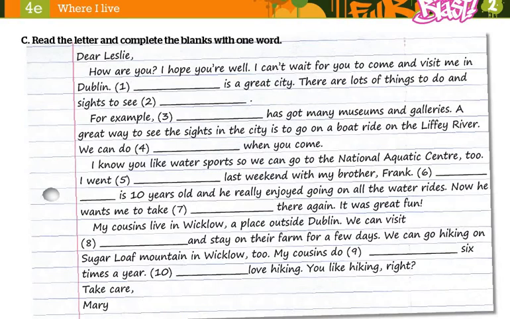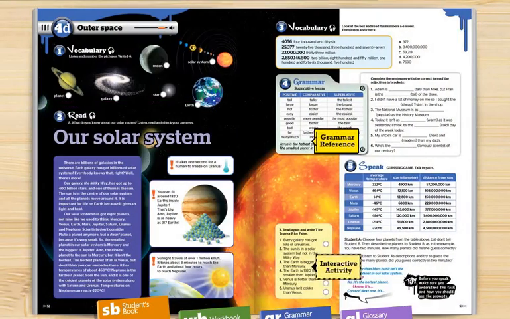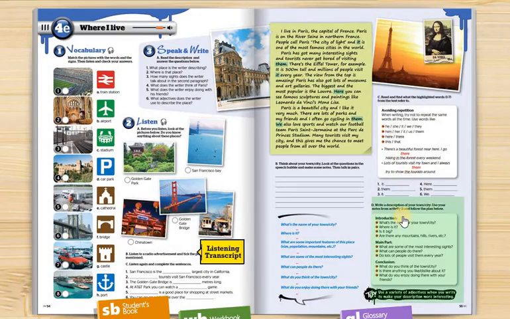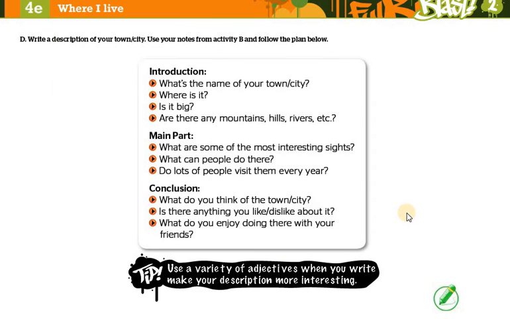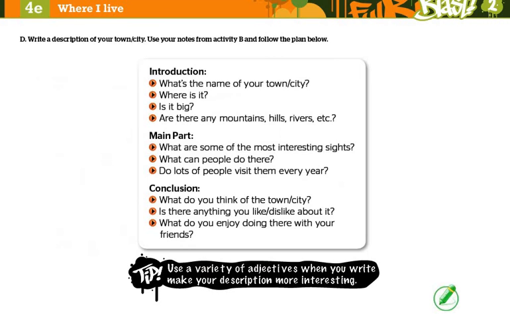So when you finish, go back again to your student's book and write. Using these notes that you have written here, we are going to use them and write a kind of paragraph that is going to talk about our city.